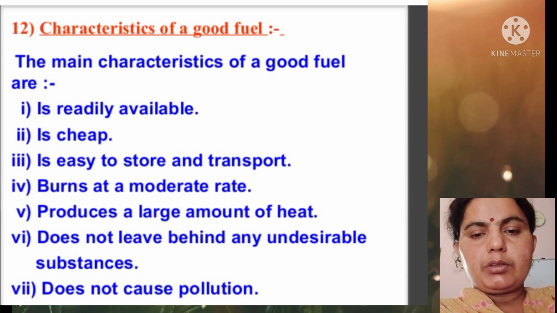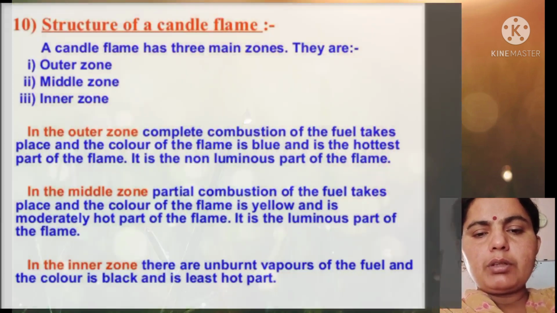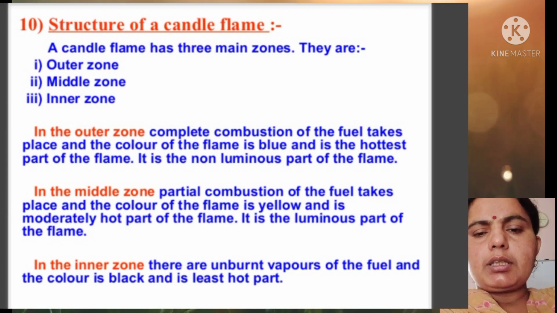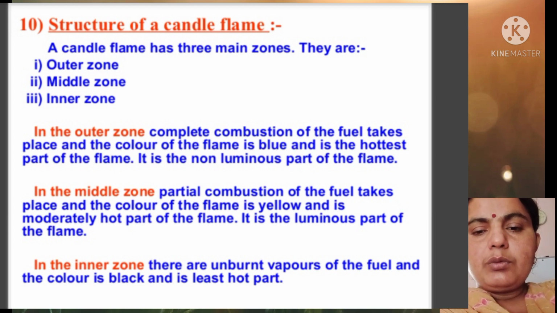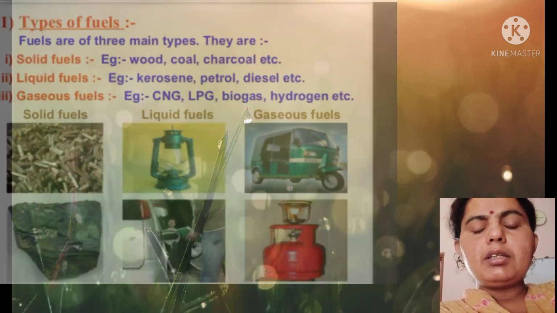Now, as we just discussed, what are the different parts of a candle flame? We have three parts: outer zone, middle zone and inner zone. In the outer zone, complete combustion of the fuel takes place, the color of the flame is blue, it is the hottest part of the flame, and it is the non-luminous part. In the middle zone, partial combustion of the fuel takes place, the color of the flame is yellow, and it is the moderately hot part of the flame.